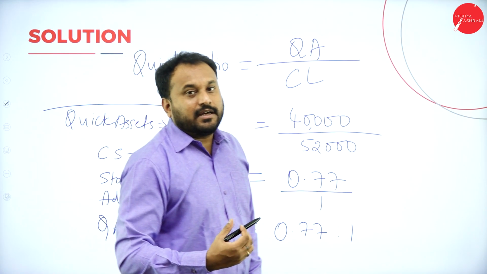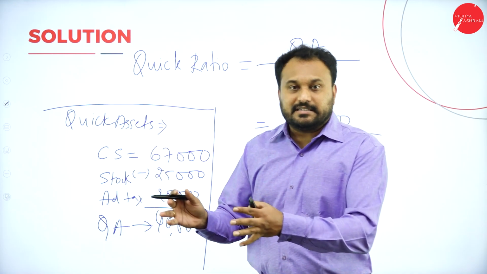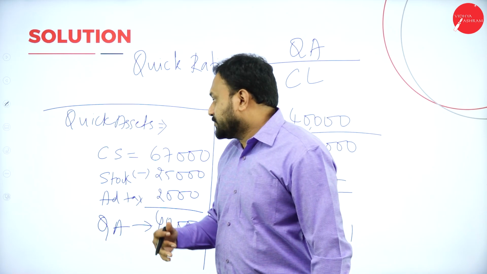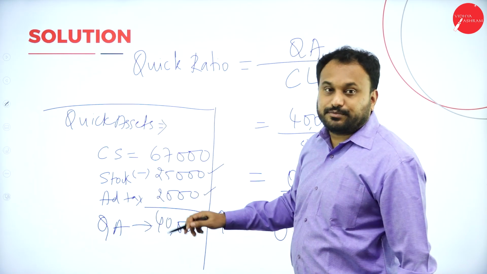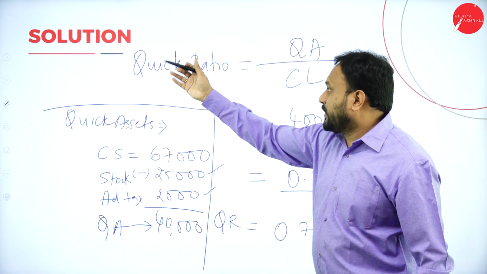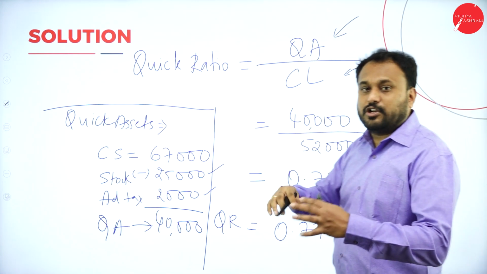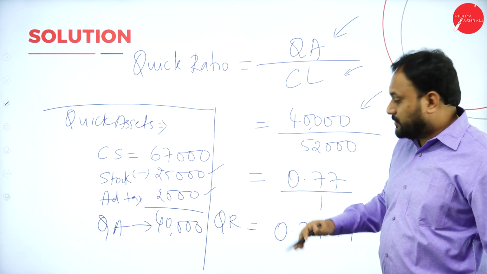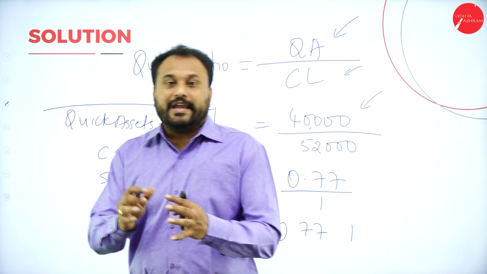So I hope you are getting the concept of what exactly we did. Current assets we got to know. From current assets, we are supposed to remove those assets which are not quick assets. So that is what we will get, quick assets. What we have removed are stocks and advance taxes, and we got the quick asset as 40,000. According to our formula, quick ratio is equal to quick assets divided by current liabilities. Current liabilities we have already found out. My quick asset is 40,000 divided by 52,000. So 0.77 is to 1 is my quick ratio.